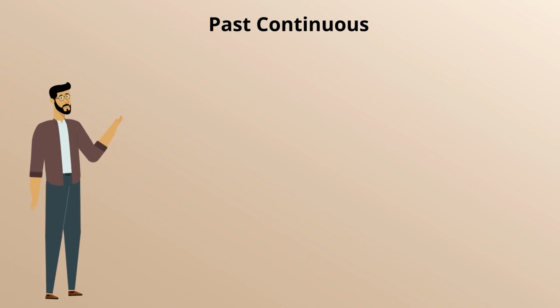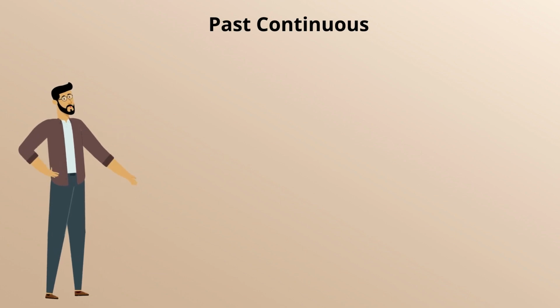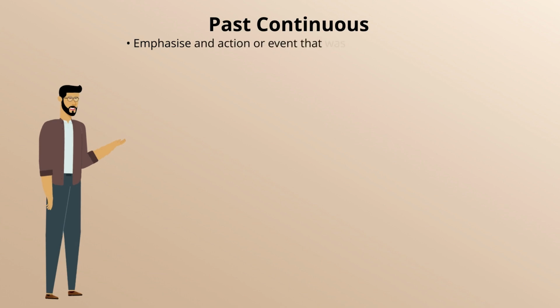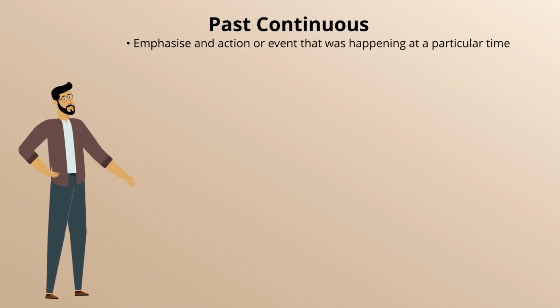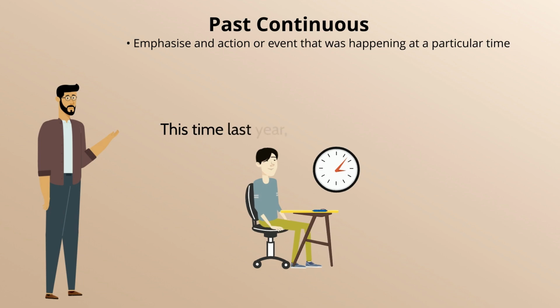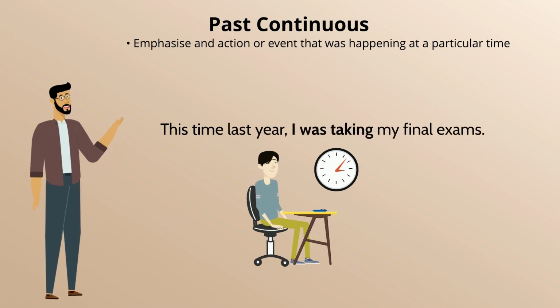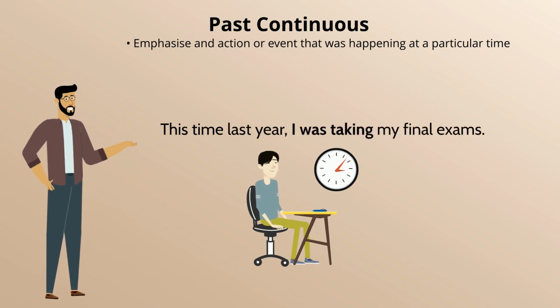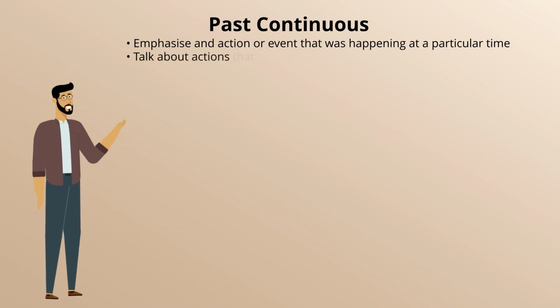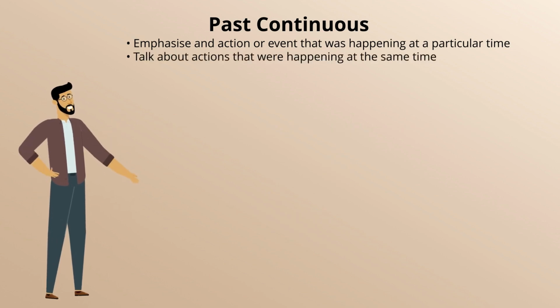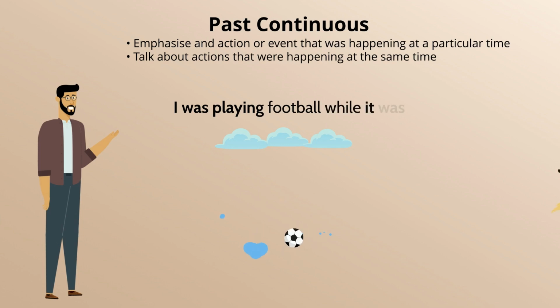Let's look at when we use the past continuous. We can use it to emphasize an action or event that was taking place at a particular time. For example, this time last year, I was taking my final exams. We can also use the past continuous to talk about actions that were happening at the same time. For example, I was playing football while it was raining.